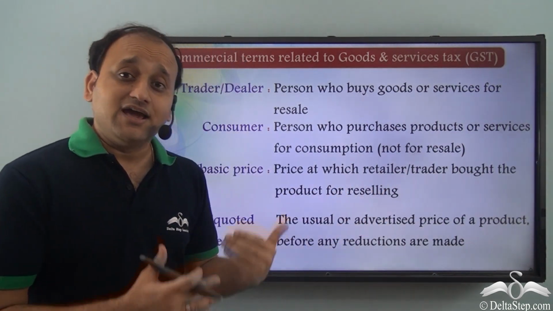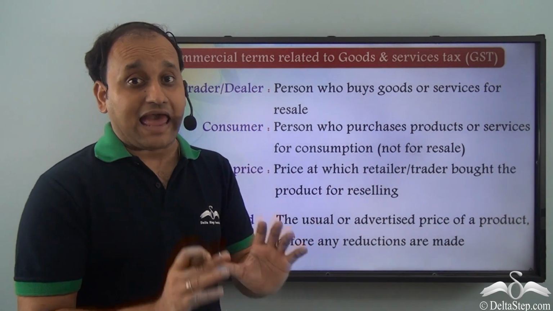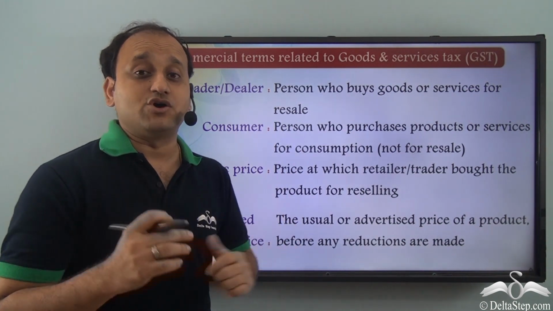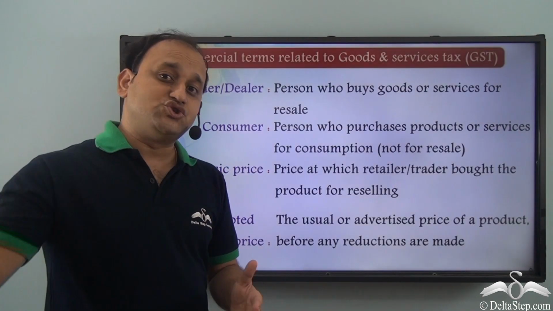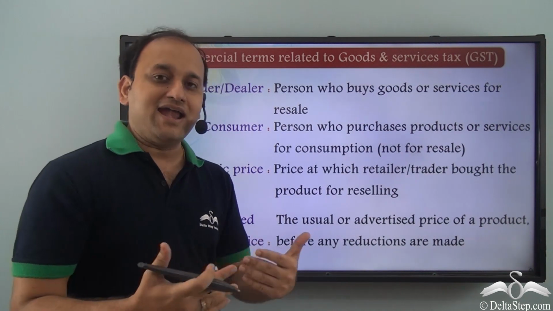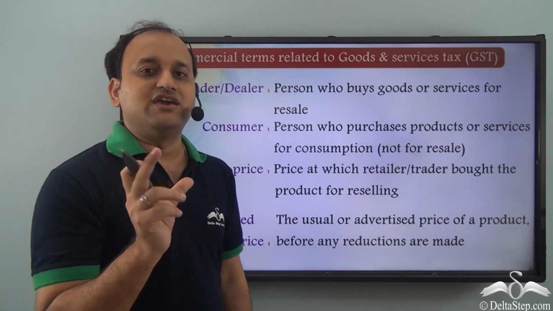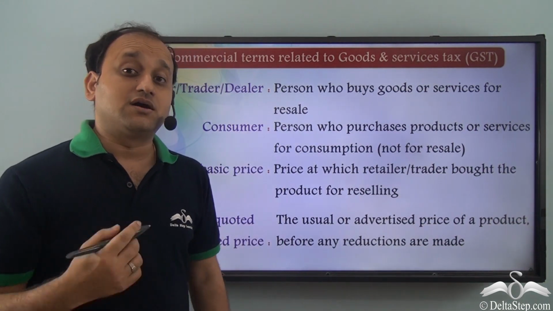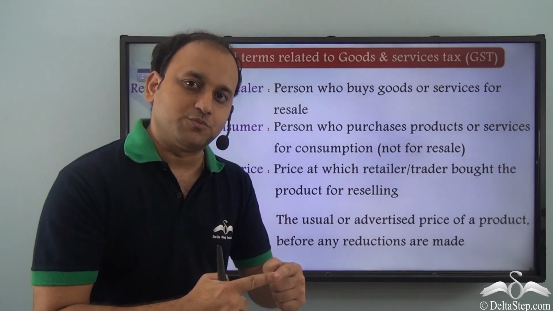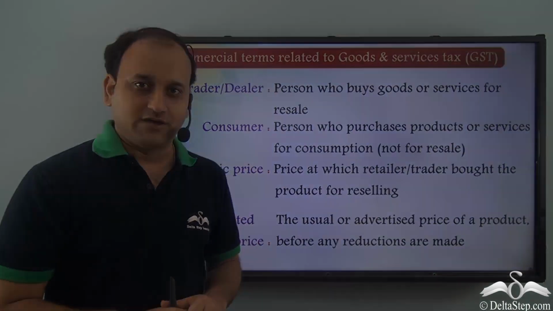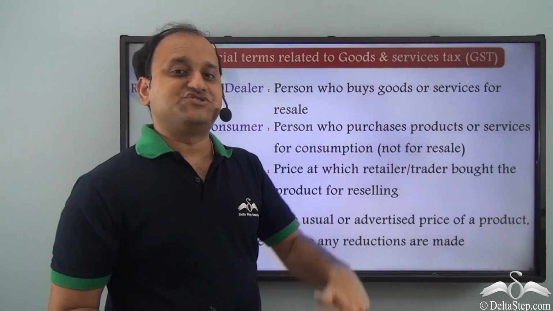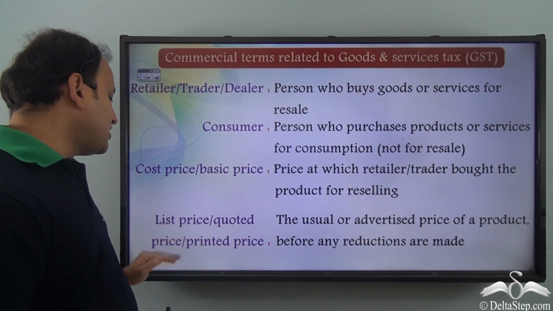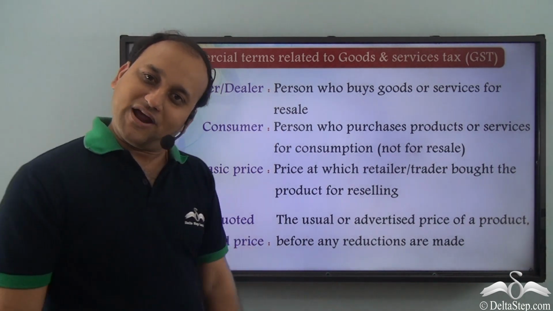Now the TV comes with a price tag and the price tag mentions 10,000 rupees on it. So whenever a consumer comes to the showroom and looks at the TV, he will see the price tag which shows 10,000 rupees. That is, the customer will have to pay 10,000 rupees to purchase that TV. And that price is called list price, quoted price or printed price.